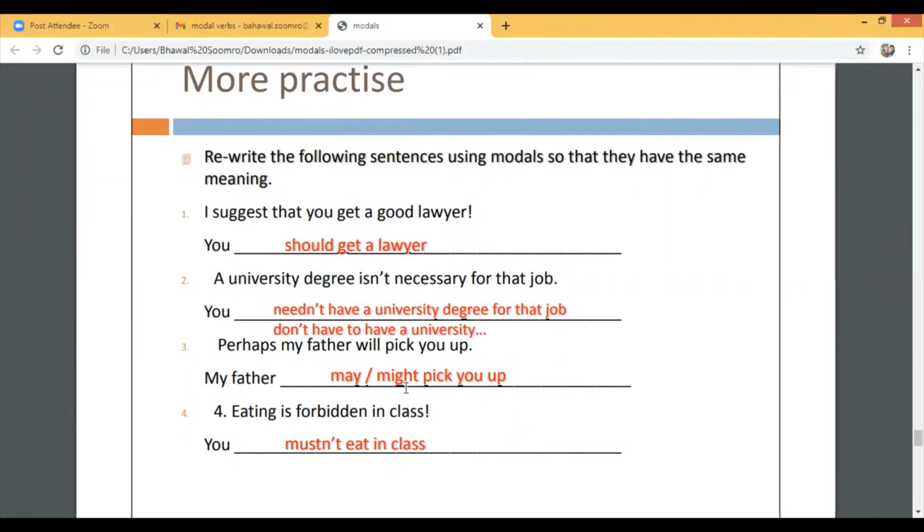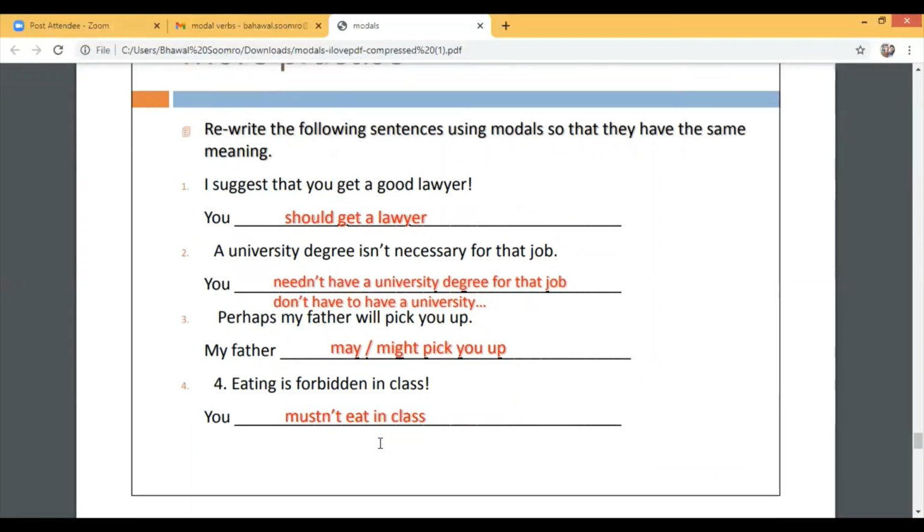I suggest that you get a good lawyer, so you should get a lawyer. A university degree isn't necessary for that job. You needn't have a university degree for that job, or you don't have to have a university degree for that job. Perhaps my father will pick you up. My father may or might pick you up. Eating is forbidden in class. You must not eat in class.